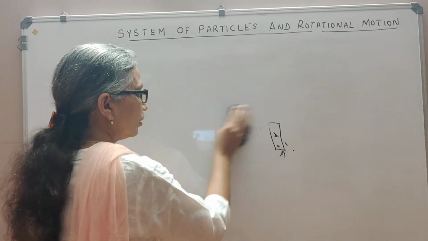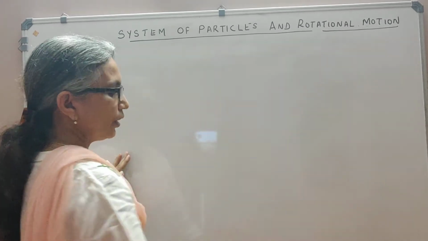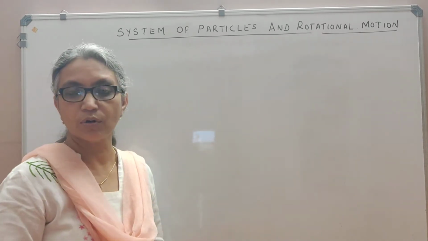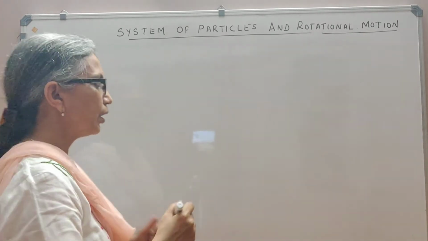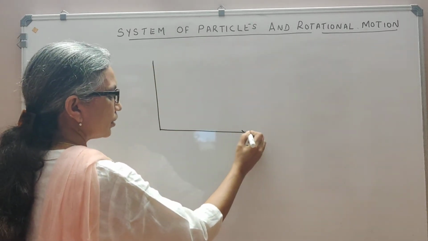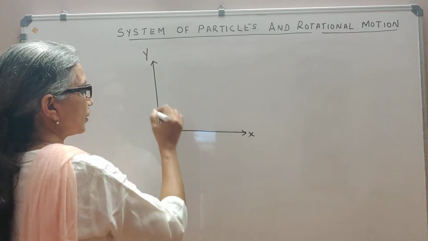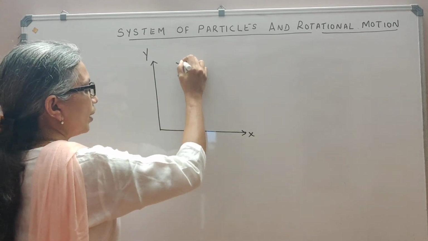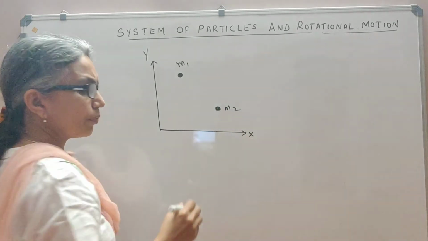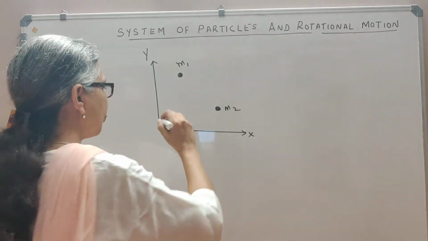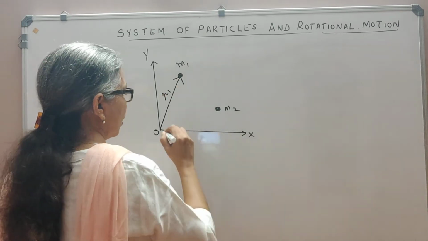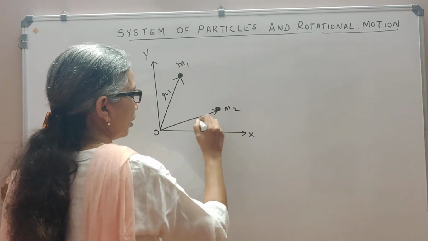I hope you've understood what we mean by the center of mass of a system of particles. Now to discuss further the motion of the center of mass of a body, let us look at a two particle system. Let's say this is the x axis and this is the y axis. We have two particles, one of mass m1 and the other of mass m2. Now you remember what the position vector is. If I draw the position vector from the origin for m1, this is position vector r1, and for m2, position vector r2.